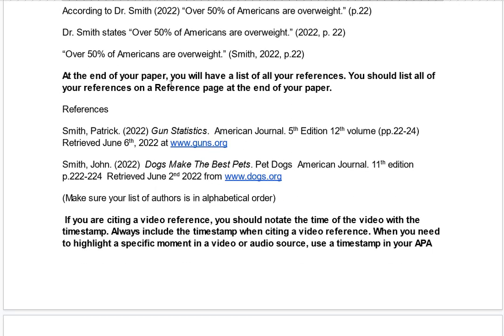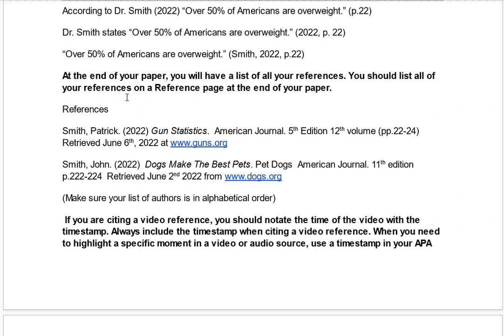Then at the end of your paper, you will have a list of all your references. You should list all of your references at the end of your paper. And these are known as reference citations, okay? So when you list your reference citations, you have to list them in alphabetical order.